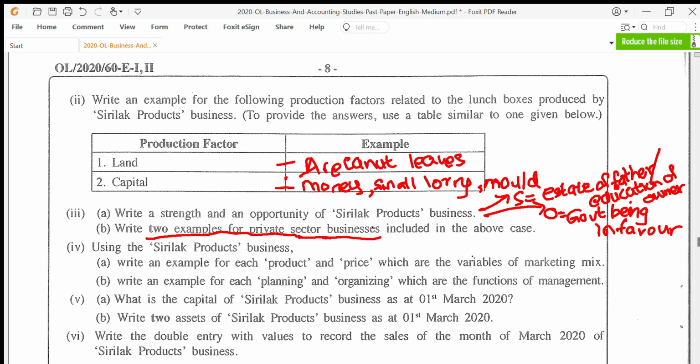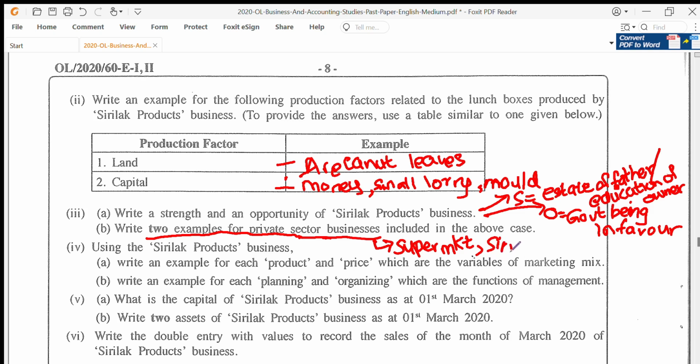Now in the case, when we read through it, this is why I am telling you, you need to read it attentively. We saw a special mention on the distributor, which is supermarkets. So supermarkets is a private sector business. So that's one example.